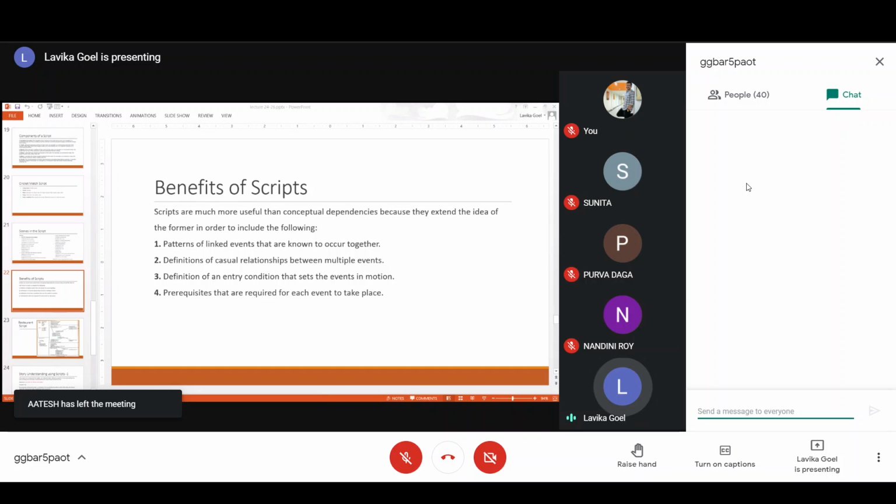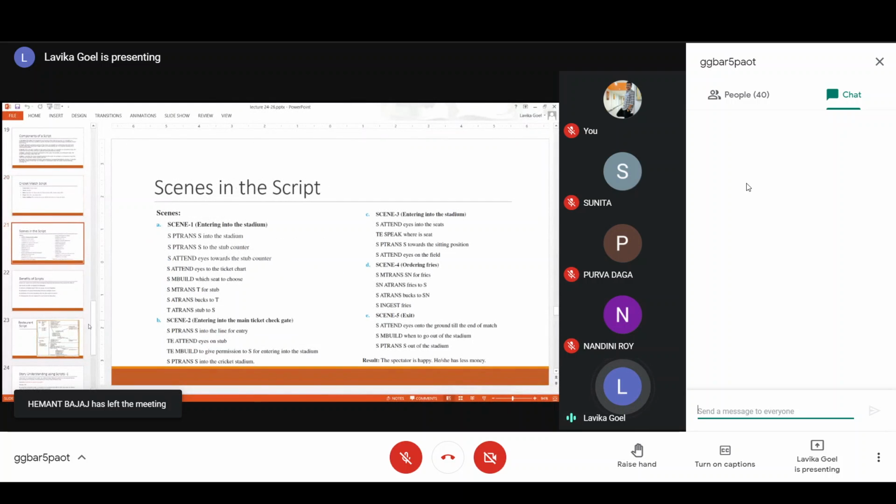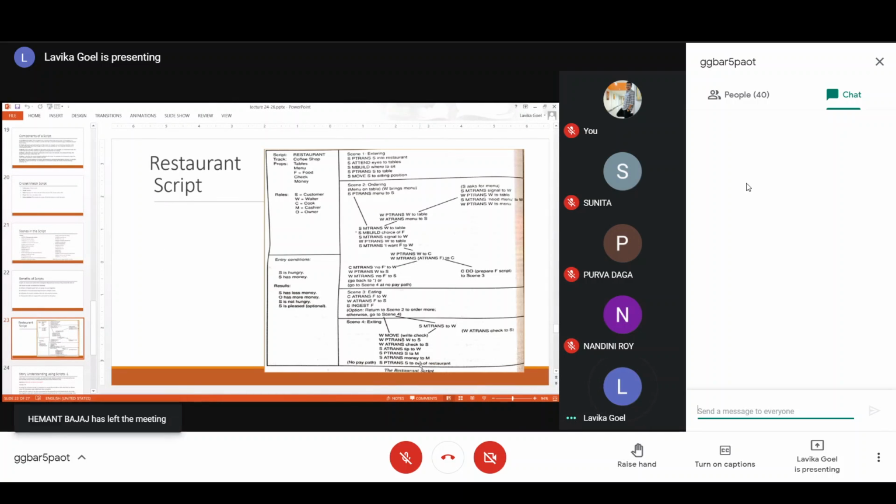And we had done one script, for example, this cricket match script we had done in yesterday's class. So this was the script for cricket match. Now let us do a restaurant script. Now let us take another example just to tell you what the different types of scripts are and how you write different types of scripts.